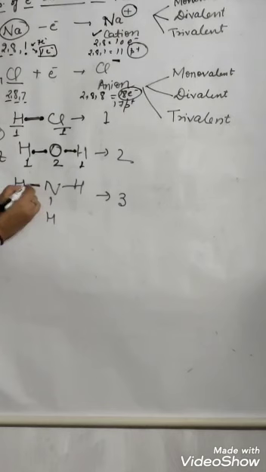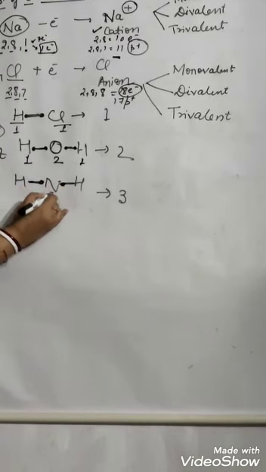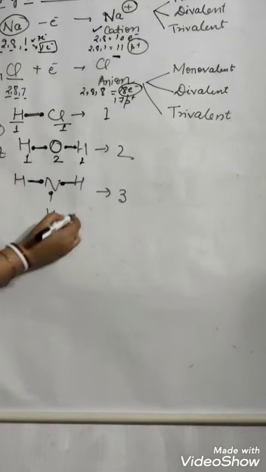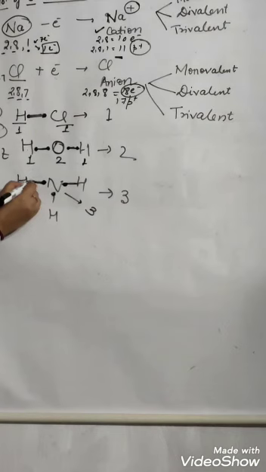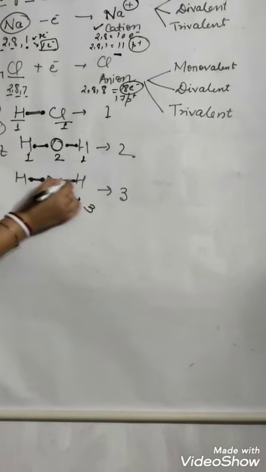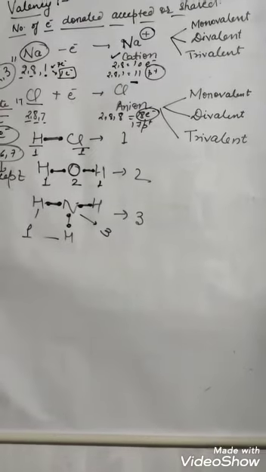Now this nitrogen has shared one with this and one with this. This single nitrogen has shared 3 electrons. That is why nitrogen valency is 3. But each and every hydrogen has shared only one electron. So each and every hydrogen has valency 1.